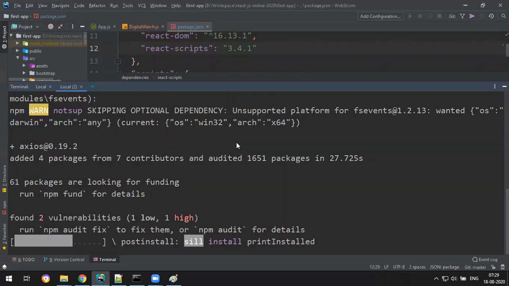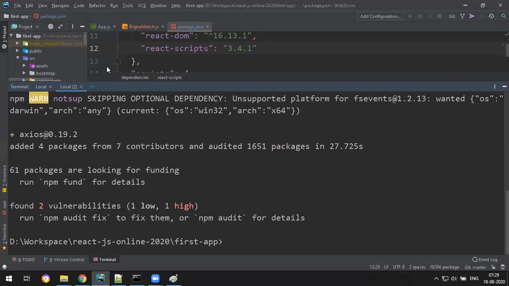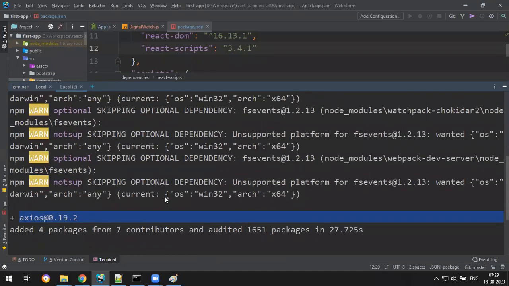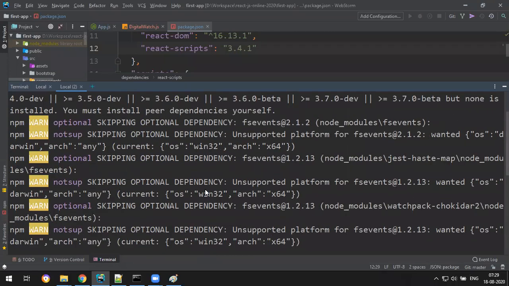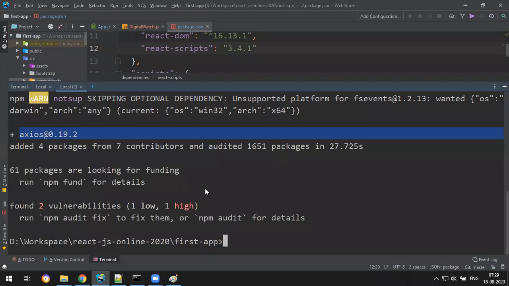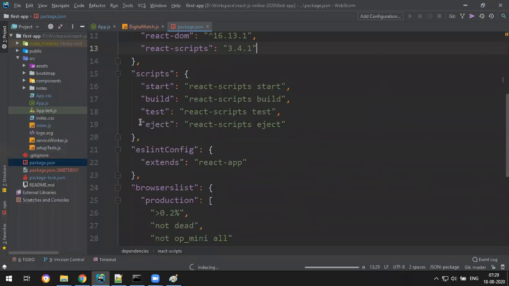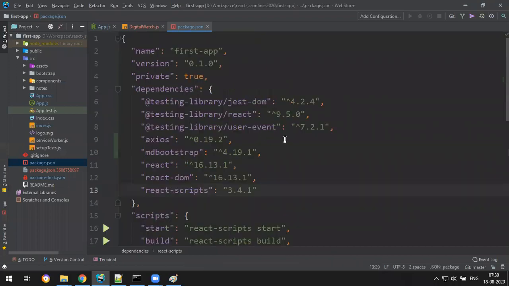Okay, so I hope it is installed. Yeah, you get something like added 4 packages, with a version, and done. Once that comes out, it is installed. And you may get some warnings, just ignore the warnings. Okay, fine. And now just check in the package.json, you can confirm yes, the Axios entry is there. If you have an Axios entry in the package.json, you can confirm that yes, Axios is installed to my application